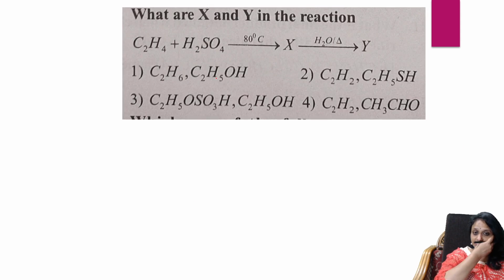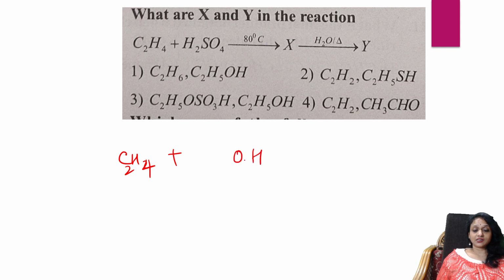Done. Next. What are X and Y in the reaction? See, students, C2H4 is combining with sulfuric acid. So can I write sulfuric acid like this? H2SO4, let me take it as SO3 plus H2O. Now what will happen when you add?